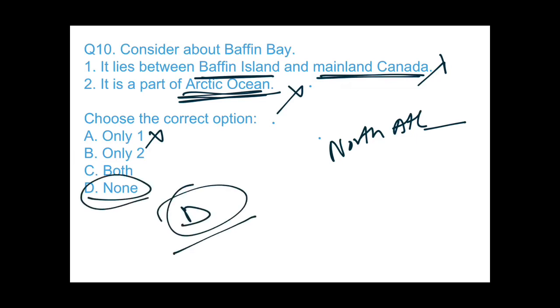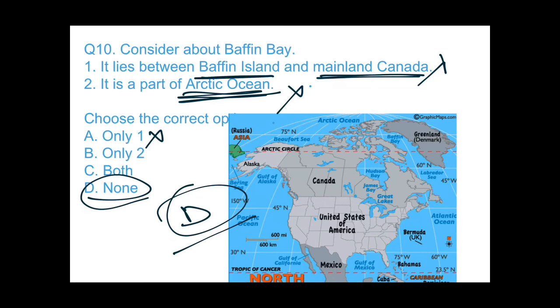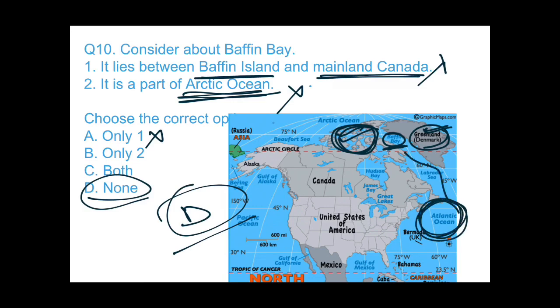Let me show you in the map also. Guys, you can see in this map, this is Baffin Bay. And you can see over here, this is Greenland and these are Baffin Islands. These are the part of Canada. So Baffin Bay lies between Baffin Islands and Greenland. And second, it is a part of Arctic Ocean. No, it is not part of Arctic Ocean. It is part of Atlantic Ocean. It is written over here. It is part of North Atlantic Ocean. So the answer would be D, none.